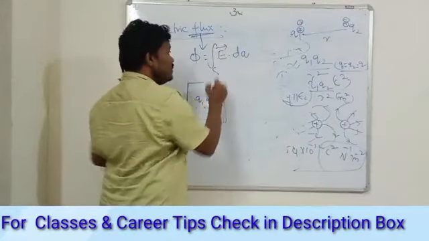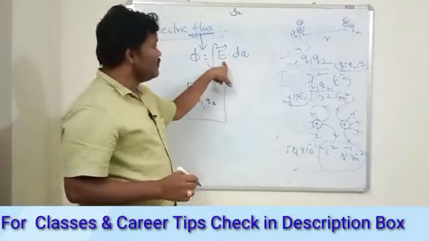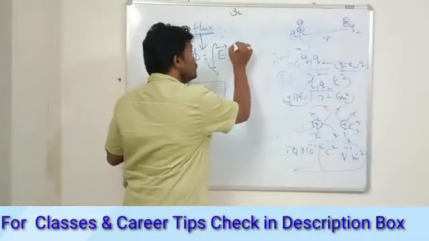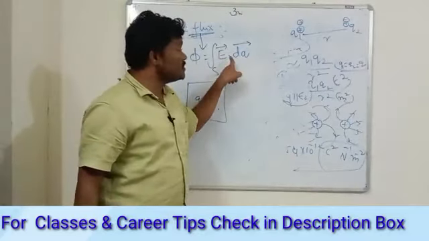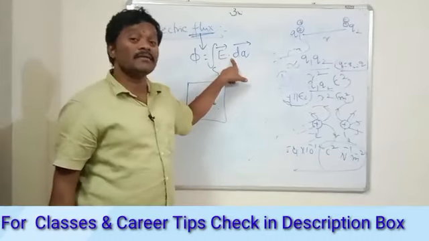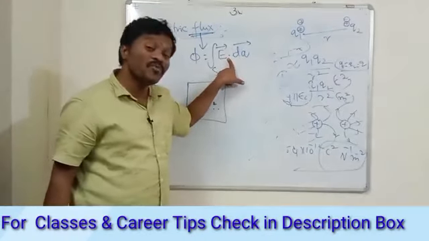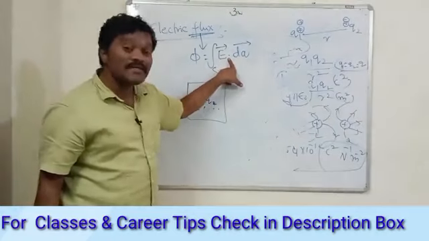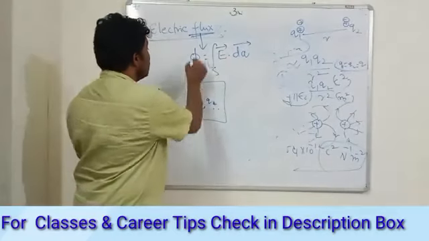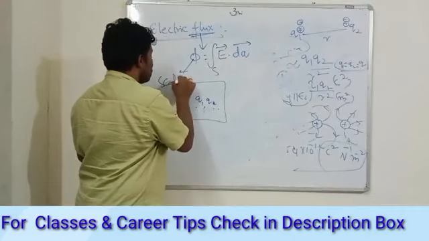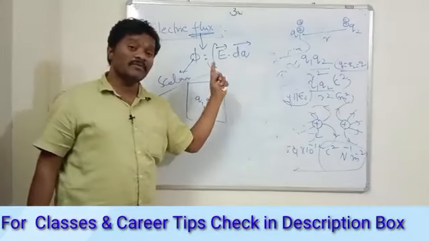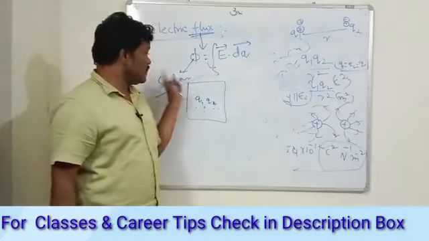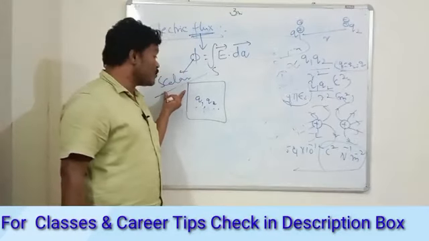So E is the electric field vector and dA is a vector. Now two vectors make a dot product, or you say the scalar product, and the result is a scalar. So what is your flux? Is the flux a scalar or a vector? It's a scalar, right? So flux is a scalar quantity.